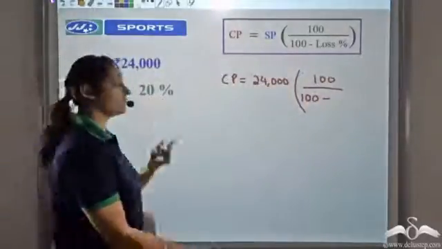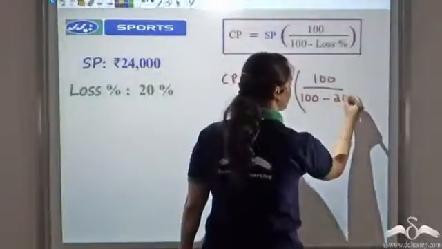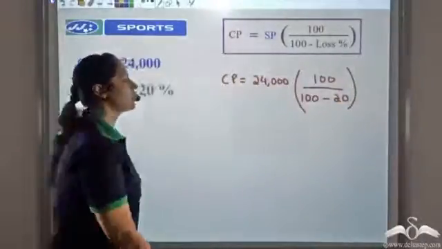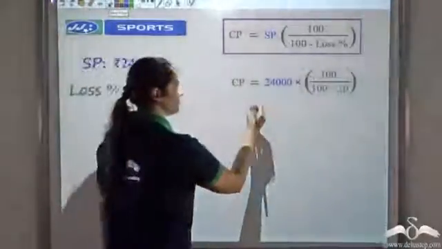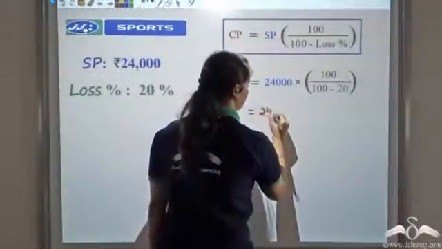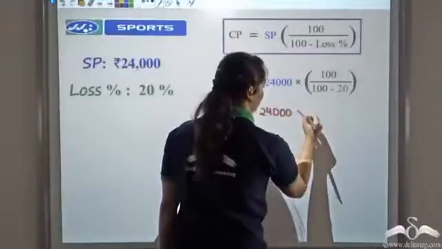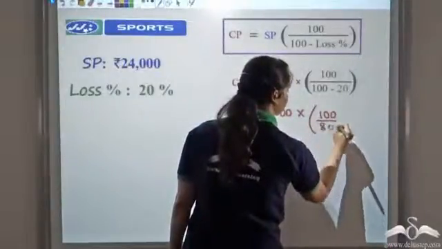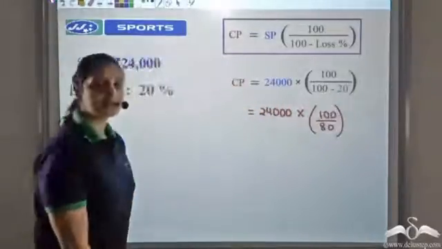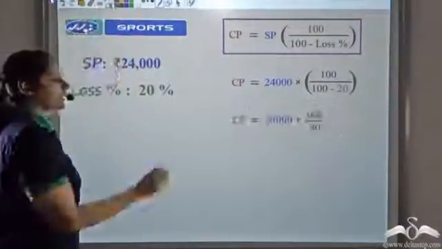Loss is 20%. So this is 100 minus 20 here. This is what I get as my cost price. Now further, this is 24,000 times 100 divided by 80. 100 minus 20 is 80. This is what I get next.